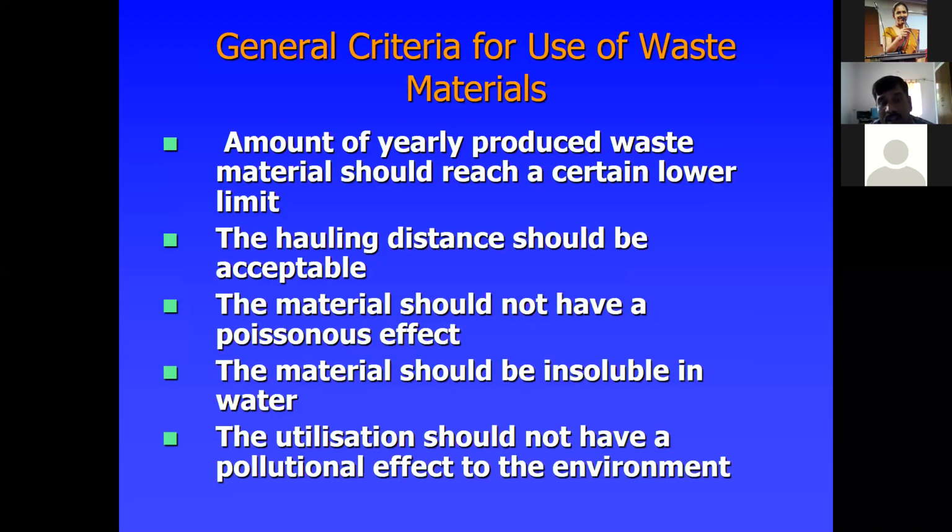That is a very important factor. Locally available materials must be used near their source for construction. If the hauling distance is large, it is totally uneconomical, and we are not supposed to use it like that.